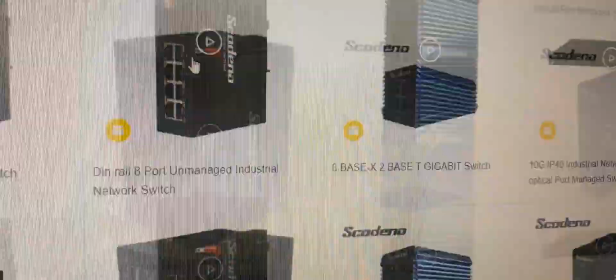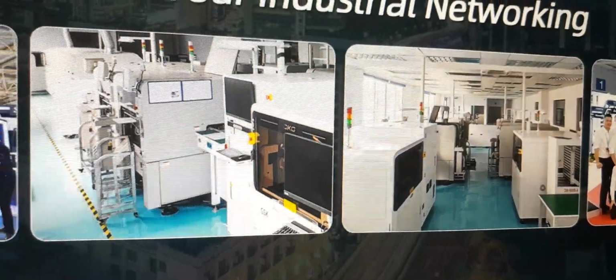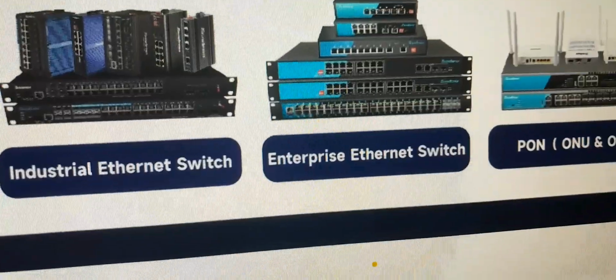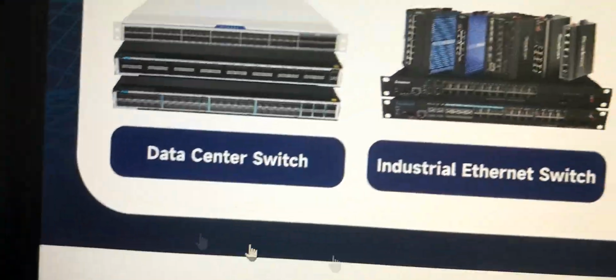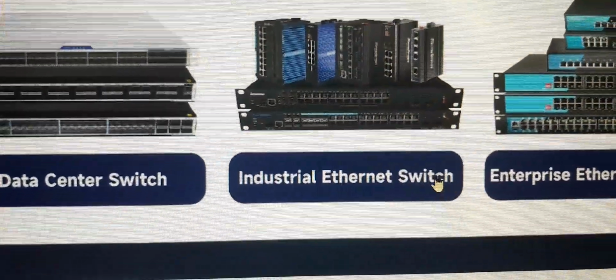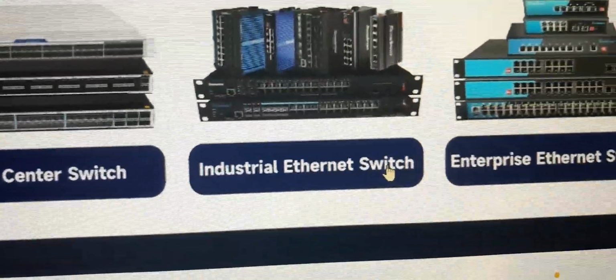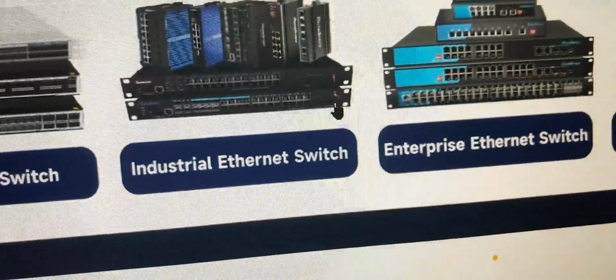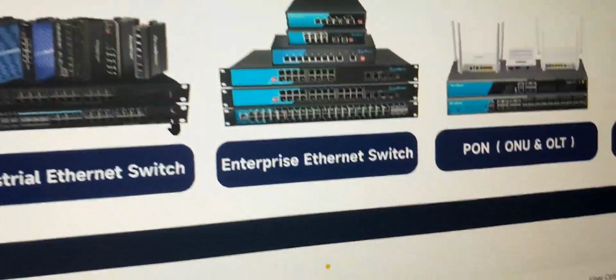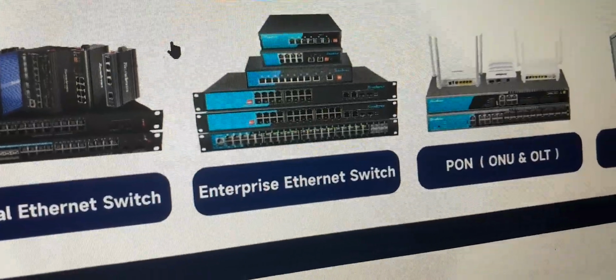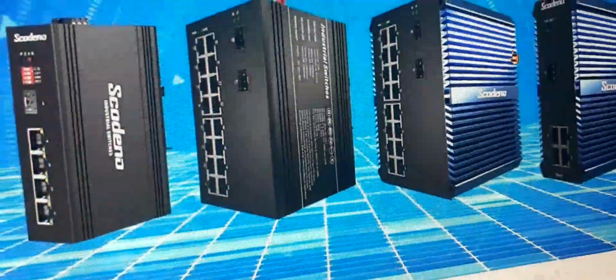So no problem. I am always talking about this, that I have all the company's products. This data center switch. This Ethernet switch. Internet is selling food. Enterprise Ethernet has many ports. This is a router. This is a cheap company.